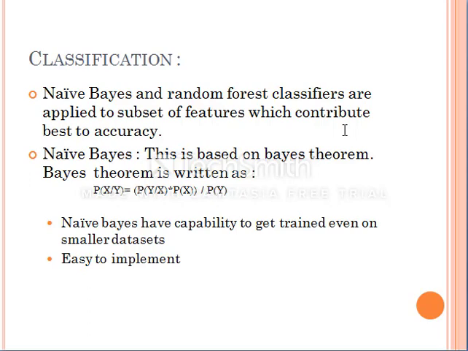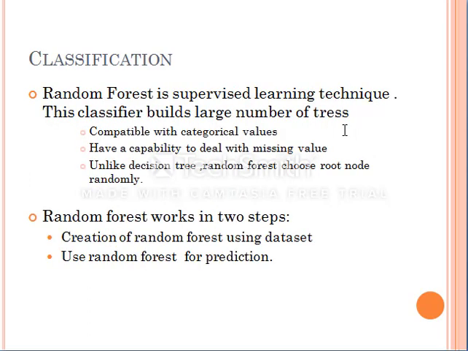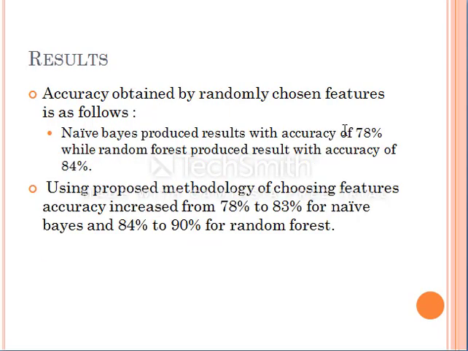Here naive Bayes is applied because it is easy to implement and it has the capability to get trained even on a smaller dataset. And additionally random forest is also applied, which is a supervised learning technique. Random forest is applied in two steps. First is to create a random forest using the dataset, and then to use the random forest for prediction. In this way, both classifiers are applied to the selected features.